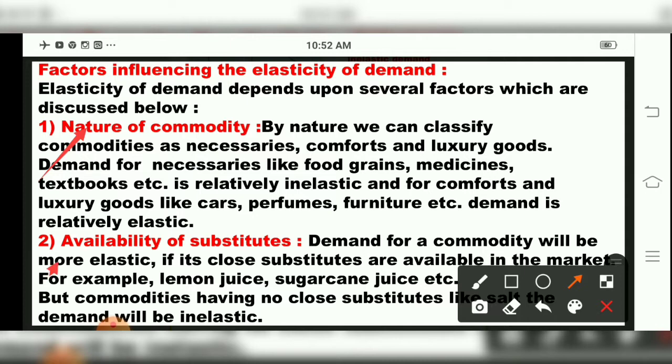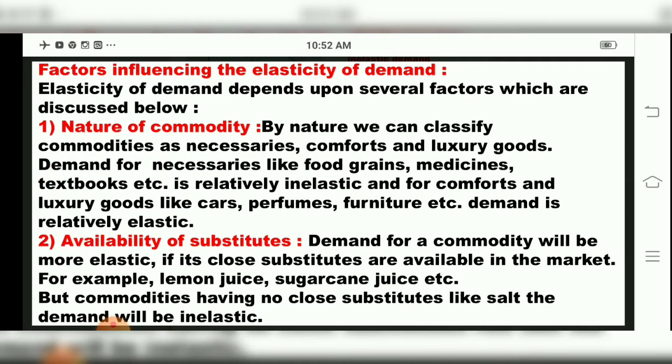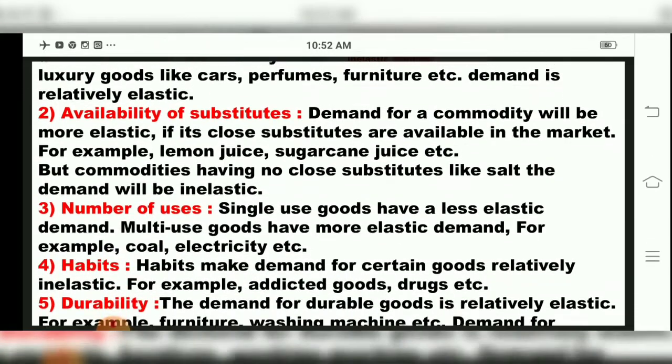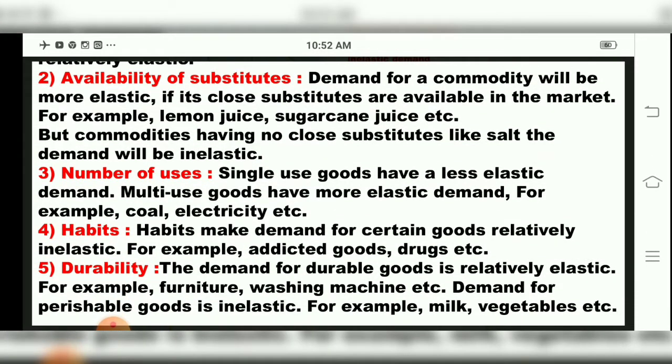Now we come to the second factor influencing elasticity of demand, availability of substitutes. Demand for a commodity will be more elastic if close substitutes are available in the market, for example lemon juice and sugarcane juice. Commodities which have no close substitutes, like salt, have inelastic demand. Demand for goods with close substitutes is more elastic.